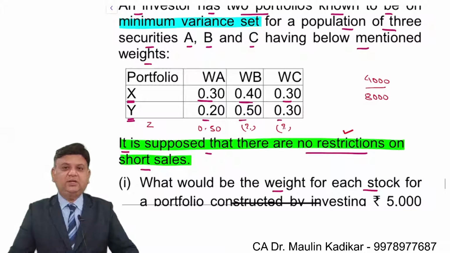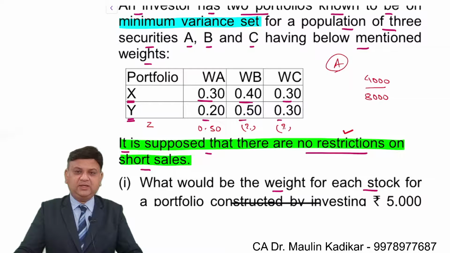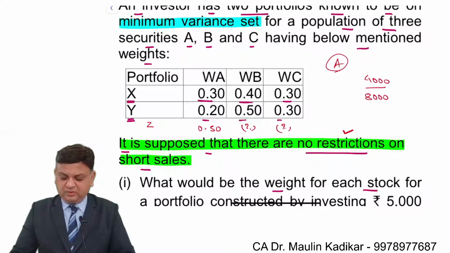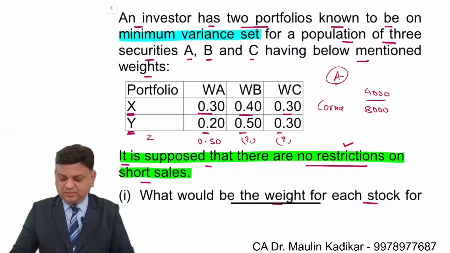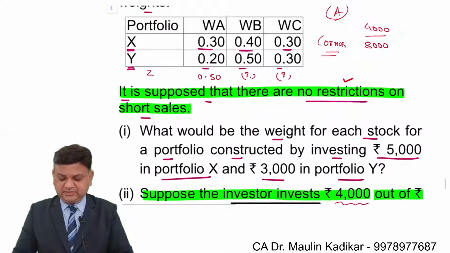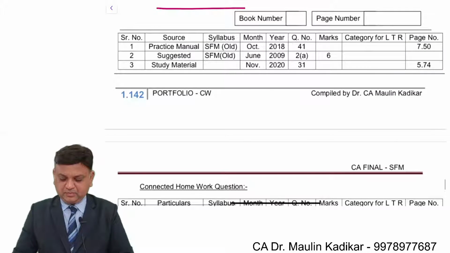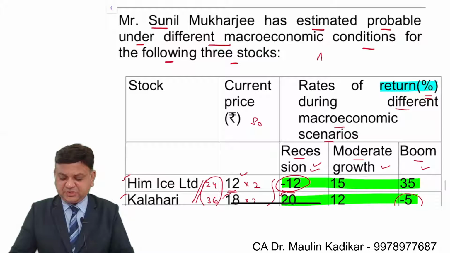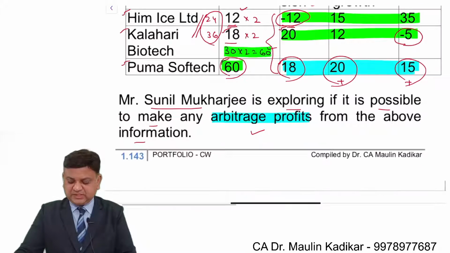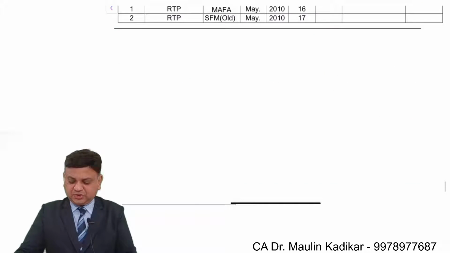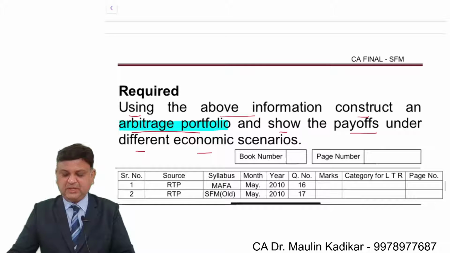That is, the three portfolios are there, and we are required to calculate the minimum variance third portfolio. It is also given a name as the concept of the corner portfolio. That is also the name that is given to it. This is arbitrage. Only one question is there, an important one. We have discussed how to make the calculation of arbitrage. This is what we have.